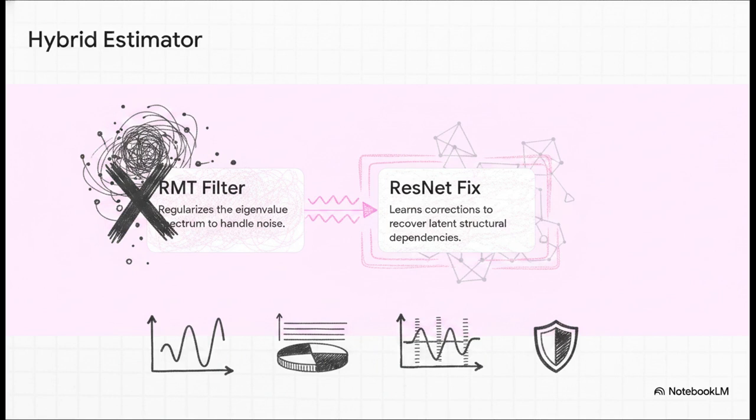And the proof is in the math. Through rigorous Monte Carlo simulations, Garcia Medina proved that this exact sequence consistently minimizes both Frobenius and minimum variance losses across a whole array of complex population models.